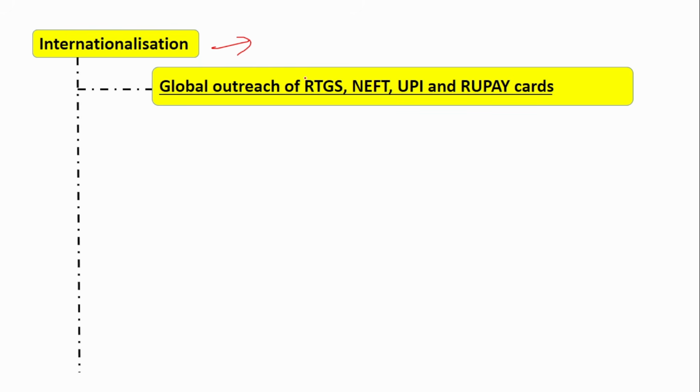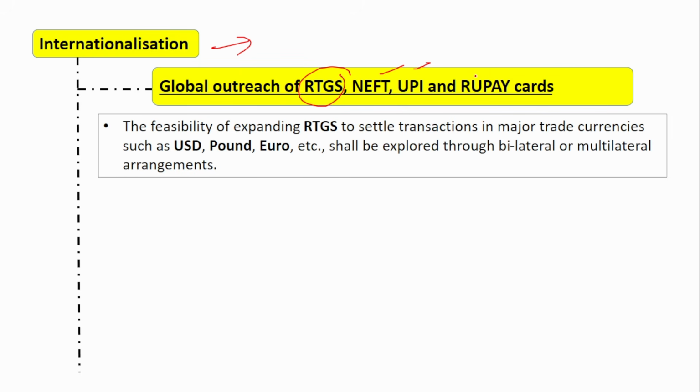The last item that we are going to discuss is internationalization. So here, the first initiative is global outreach of RTGS, NEFT, UPI and the RuPay cards. So if you see, UPI is already being used worldwide. Okay, many countries have tied up, so they are also inculcating UPI in their payment systems.